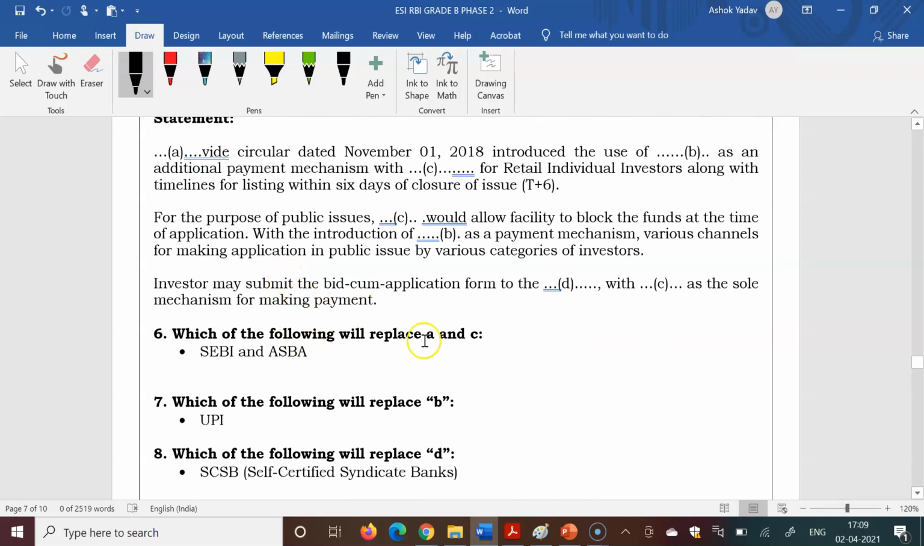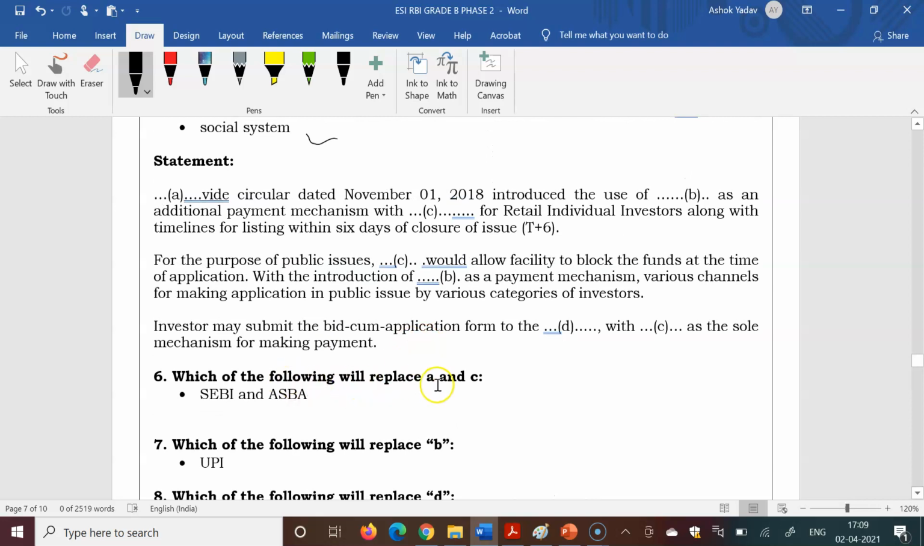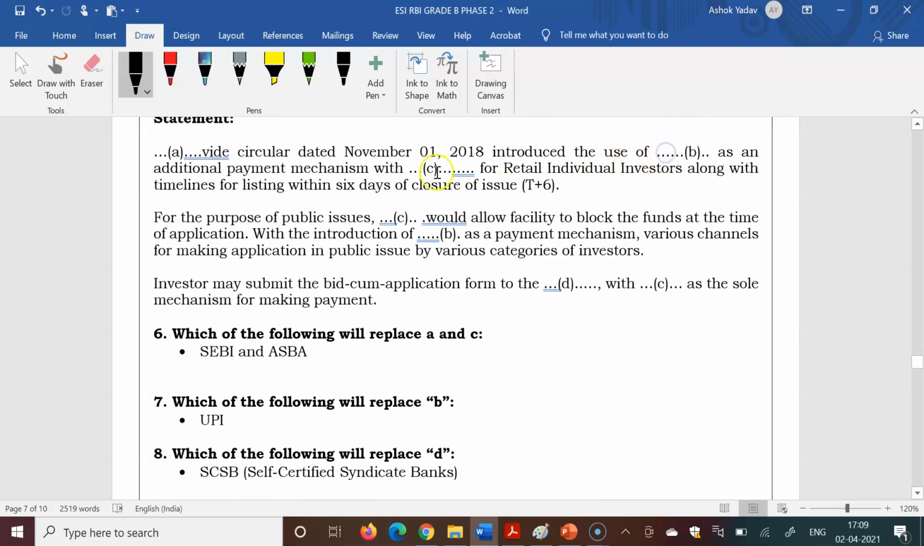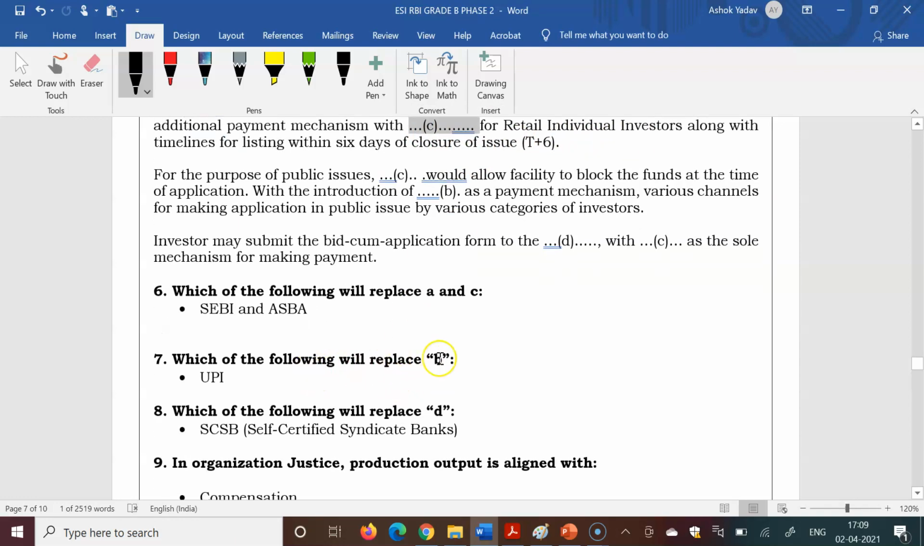First they asked which of the following will replace A and C. The question may vary from the exact question that was asked, but it was given like this. UPI and ASBA was the right answer, for the application supported by blocked amount as an additional payment mechanism for retail individual investors. And which of the following will replace B?